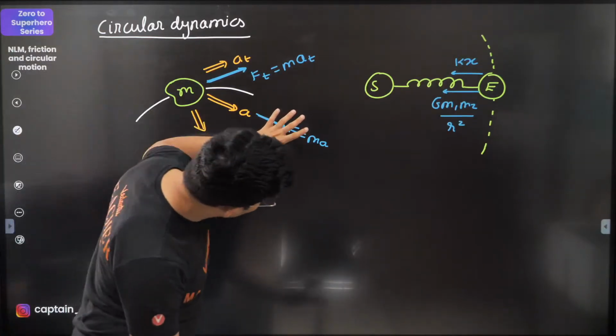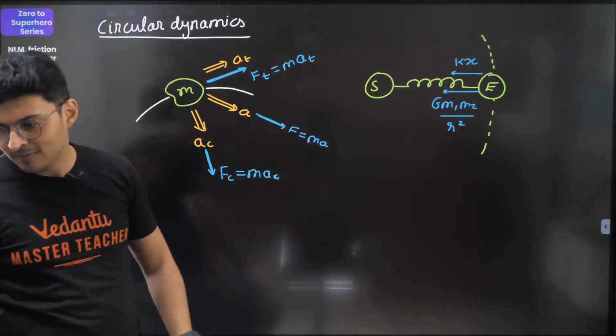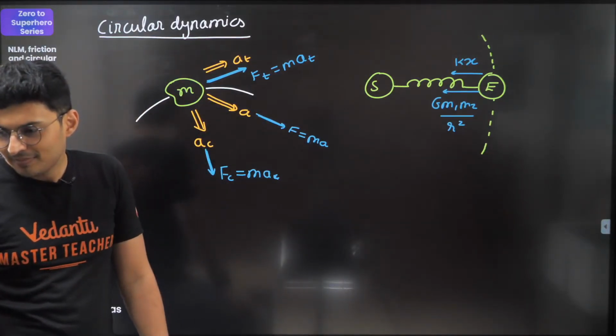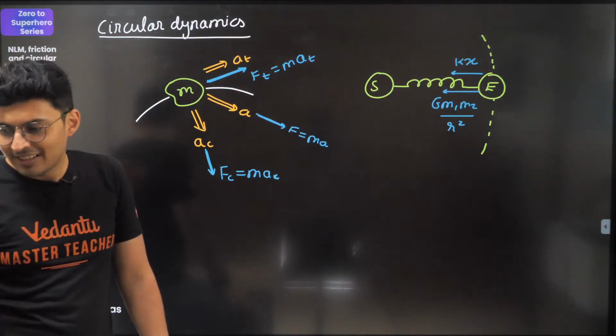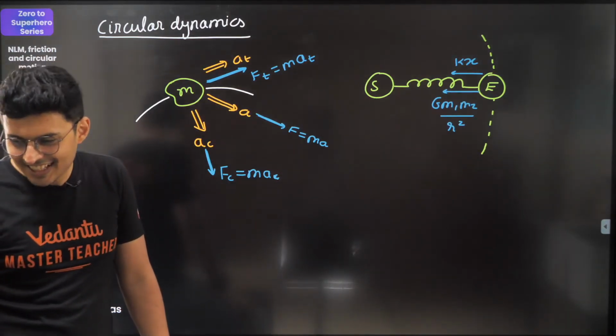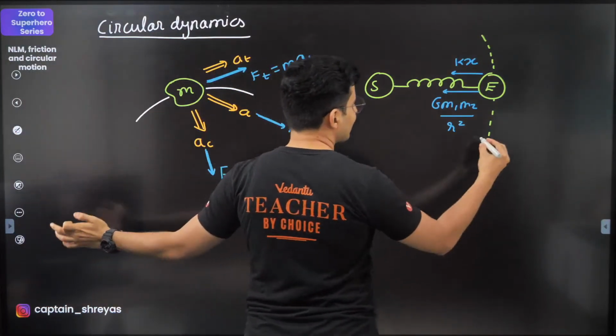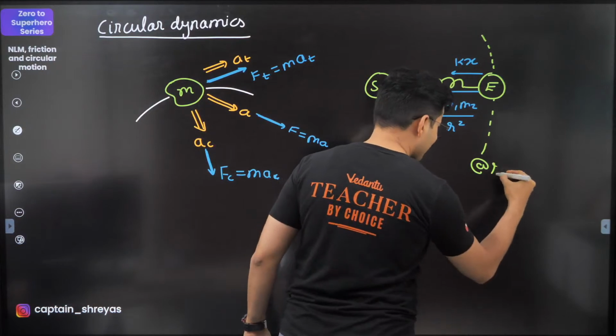If you're rotating with the earth like this, what will you see? The earth is at rest. Yes, correct? Okay.